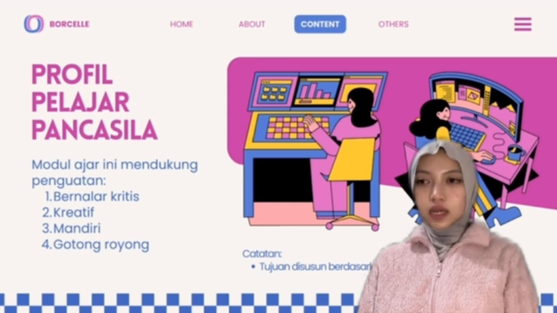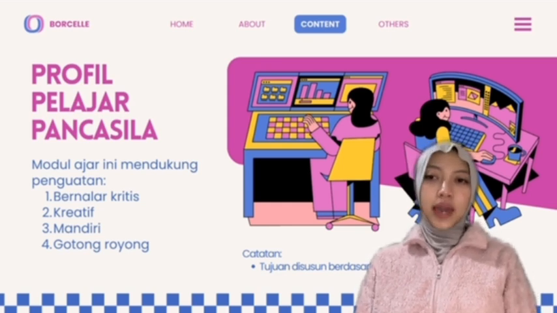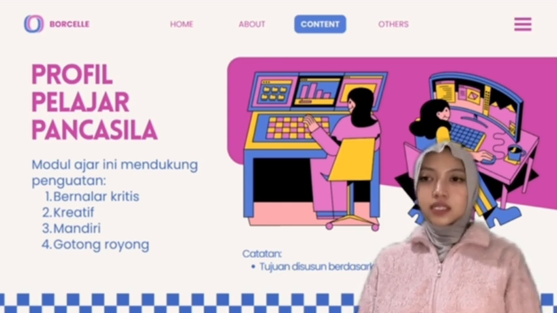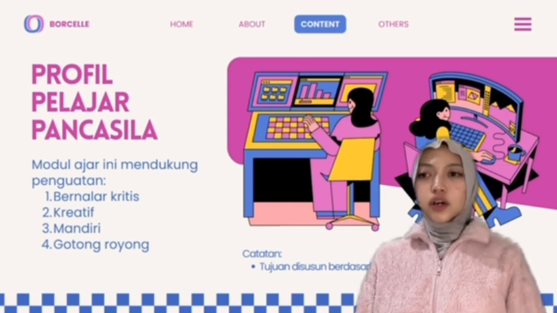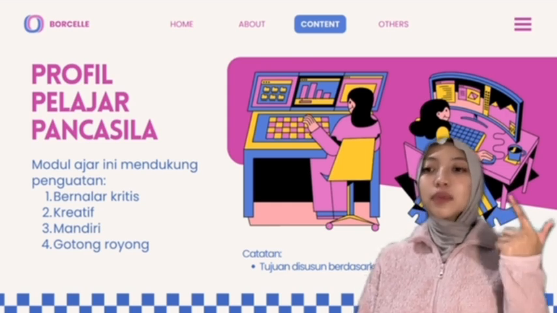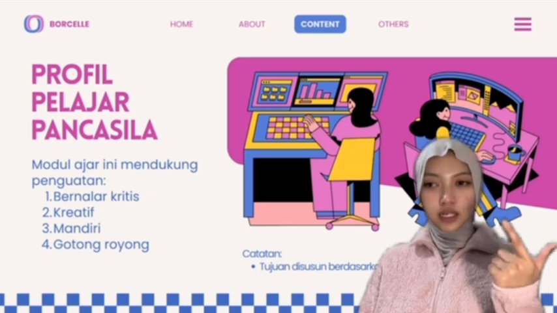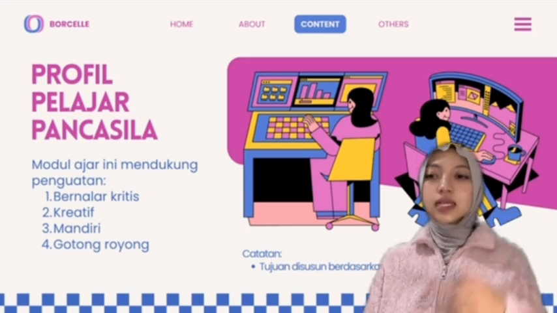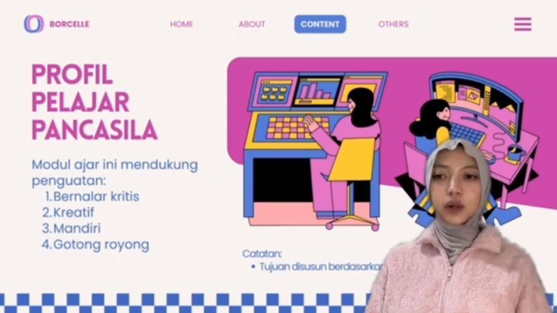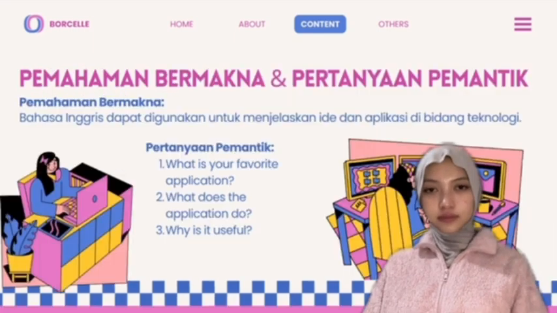Learning objectives. The learning objectives are arranged based on Bloom's taxonomy. Students are expected to understand the vocabulary, use simple expressions to explain an application, and analyze the benefit of the application related to their major. These objectives are realistic and suitable for PAS A students.